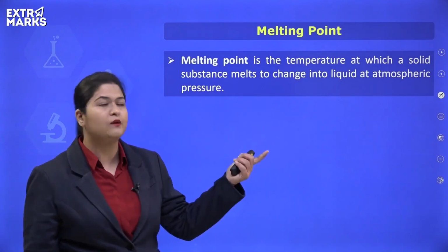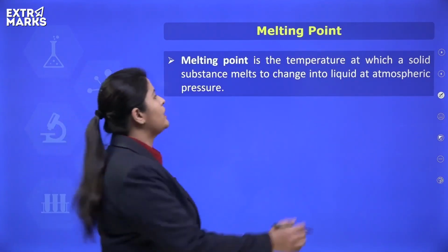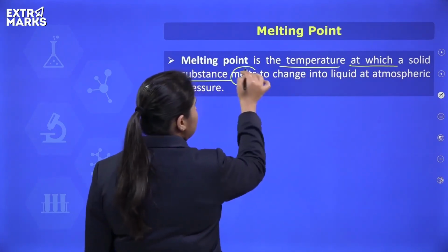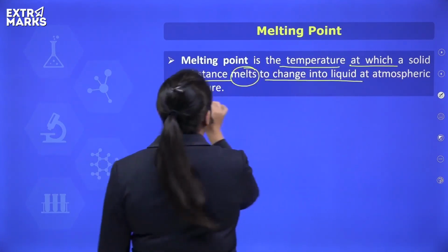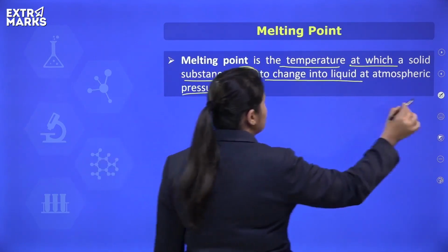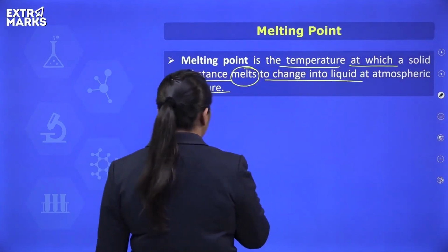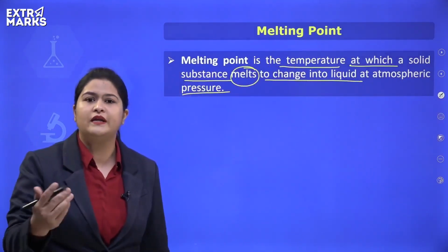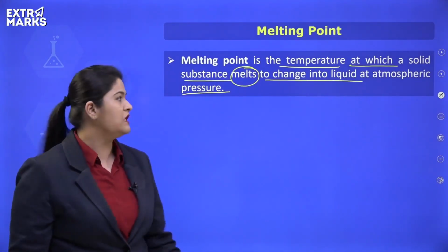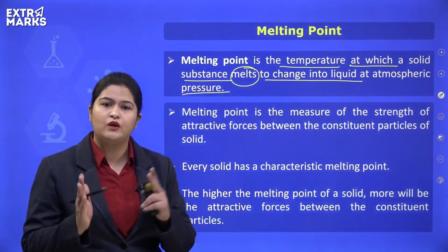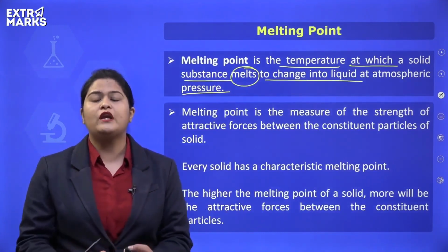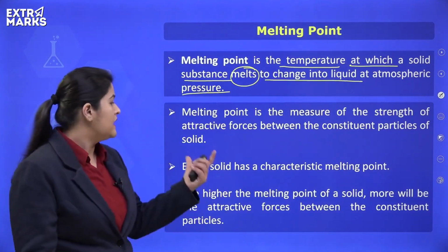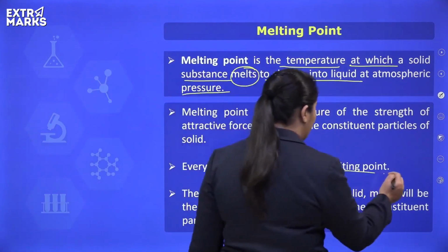So how can you define melting point? You can define melting point as the temperature at which a solid substance melts to change into liquid at atmospheric pressure. So a solid does not melt at any temperature. There is a specific temperature on which this process of melting takes place. In case of ice, the melting point is equal to 0 degrees Celsius. But for different liquids, the melting point is different. So each and every solid substance has a characteristic value of melting point.